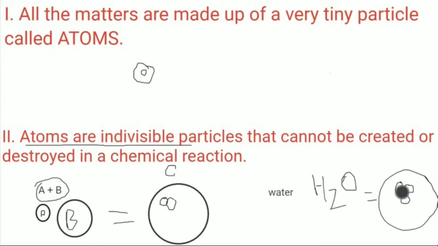H means hydrogen, and this is oxygen. Clear? So this is what John Dalton's second postulate is.